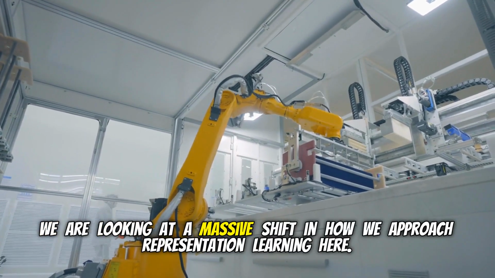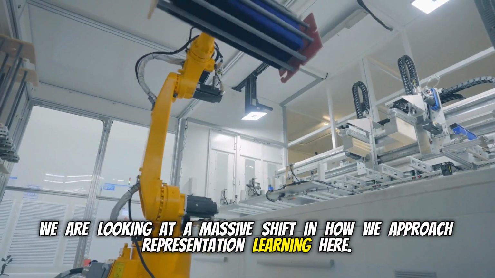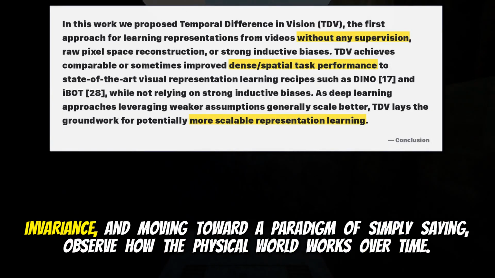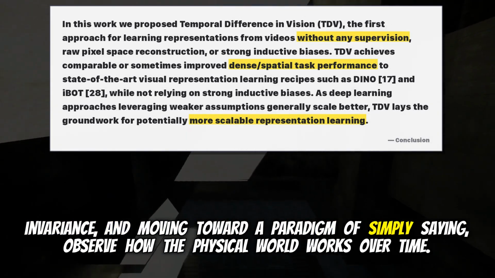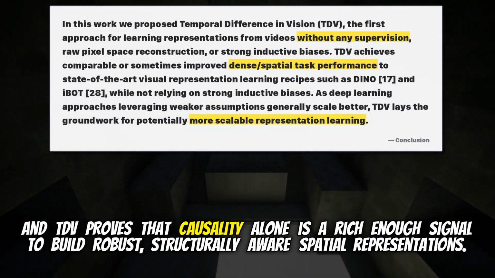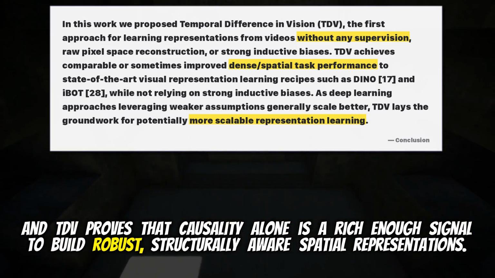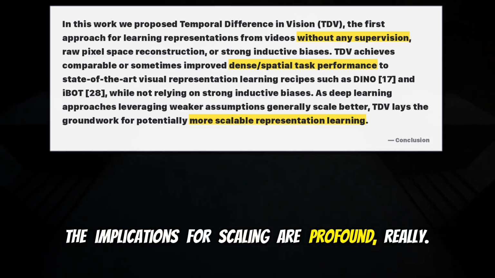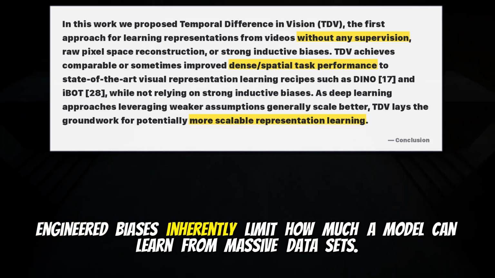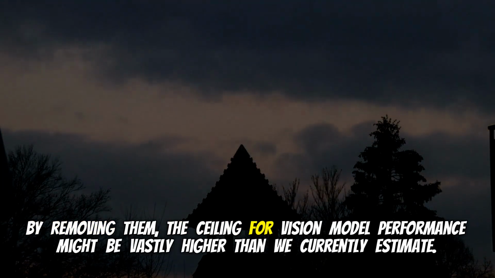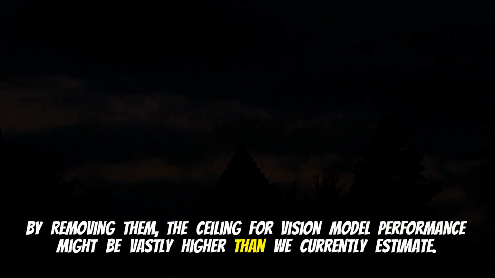We are looking at a massive shift in how we approach representation learning here. We are finally moving away from telling a model, hey, memorize these human-engineered rules about spatial invariance, and moving toward a paradigm of simply saying, observe how the physical world works over time. And TDV proves that causality alone is a rich enough signal to build robust, structurally aware spatial representations. It really does. The implications for scaling are profound, really. Engineered biases inherently limit how much a model can learn from massive data sets. By removing them, the ceiling for vision model performance might be vastly higher than we currently estimate.